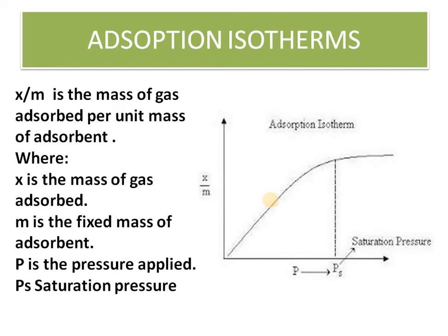So let us see the isotherm here, x by m on the y-axis and p on the x-axis. Now you can see very well that as the pressure increases, x by m increases in a linear fashion, and after that there is a saturation point. If you keep increasing the pressure, the mass of gas adsorbed per unit mass of adsorbent is not going to change, and that pressure is known as saturation pressure. If you increase more than the saturation pressure, it will not benefit the adsorption system.